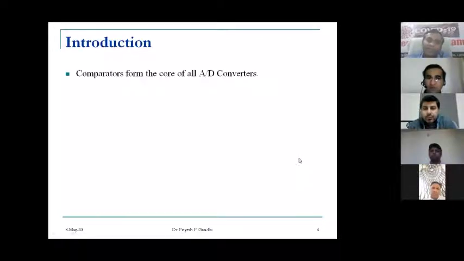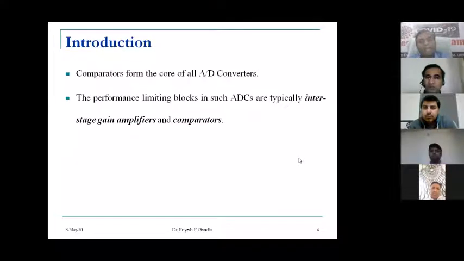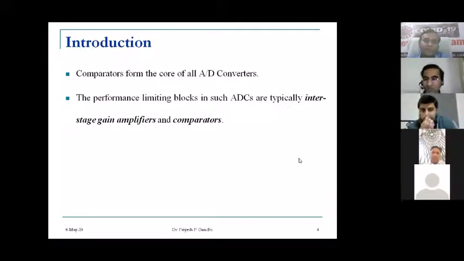Comparators, introduction: the comparator forms the core of all A to D converters. Consider any A to D architecture, and you will find the heart of the ADC is the comparator. The performance limiting blocks in such an ADC are two: the interstage gain amplifier and the comparators. But very little emphasis has been given to the comparator, so that's why I have chosen it as the topic for discussion.